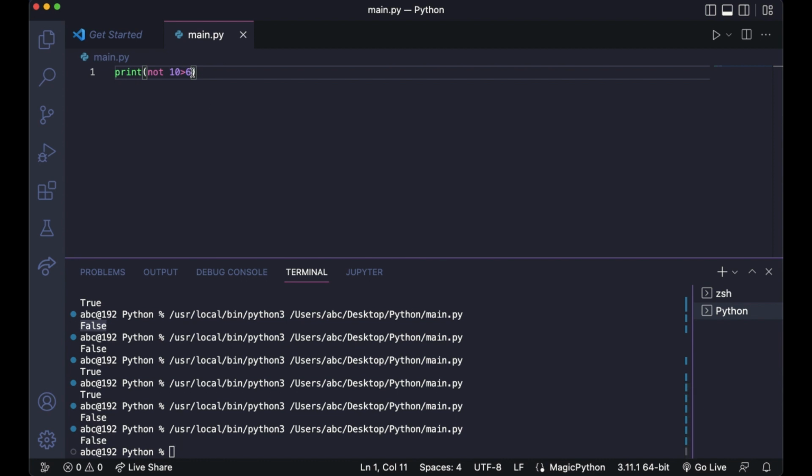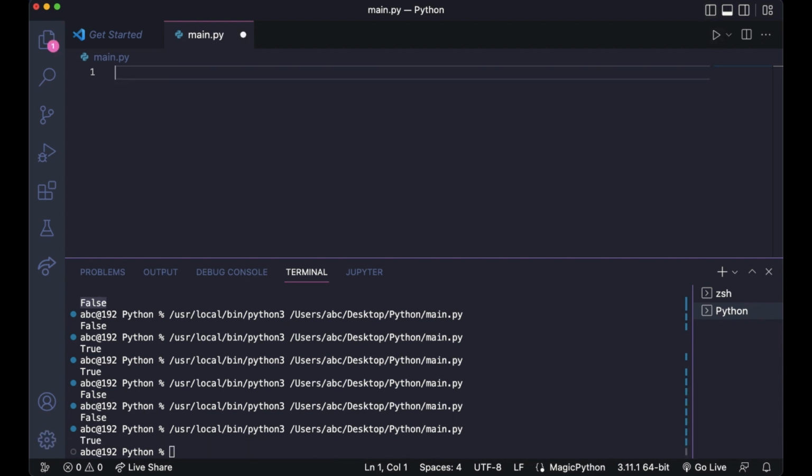But if we change it to 10 equals to 6, it will return true because 10 is not equals to 6, so it returns true.